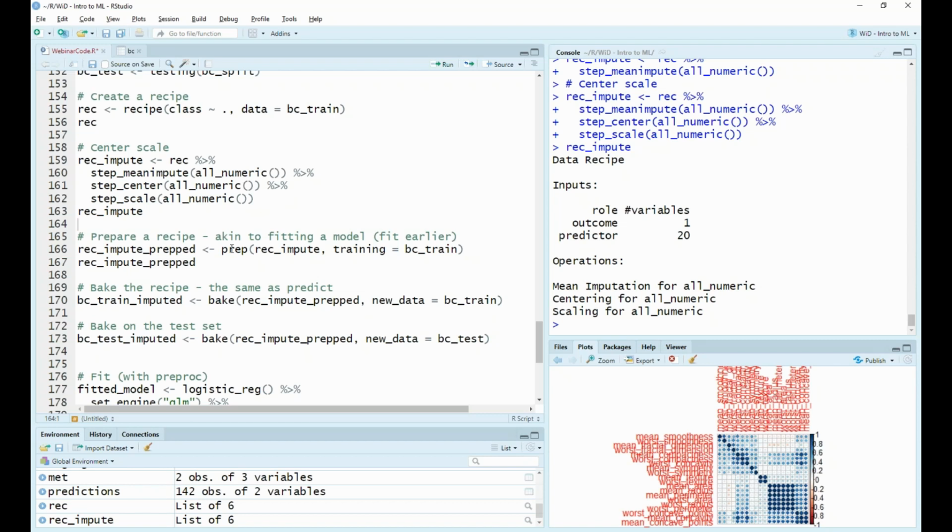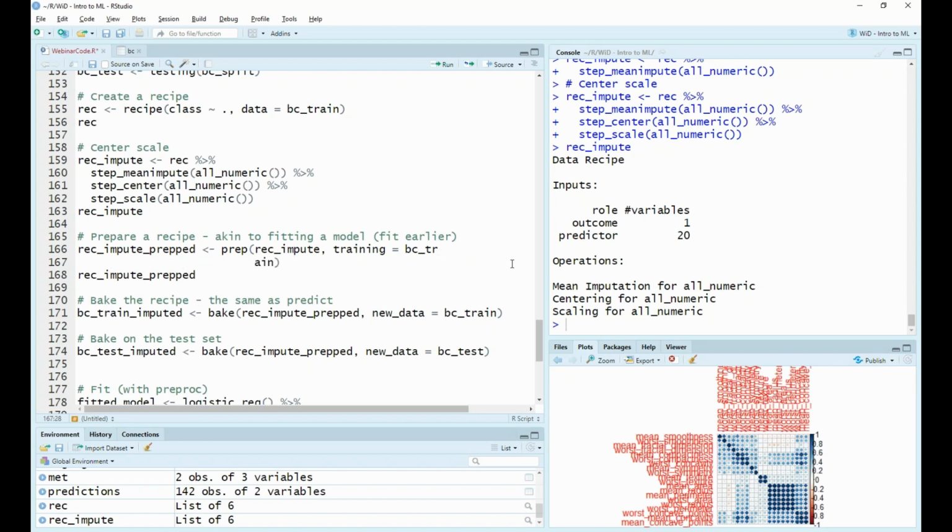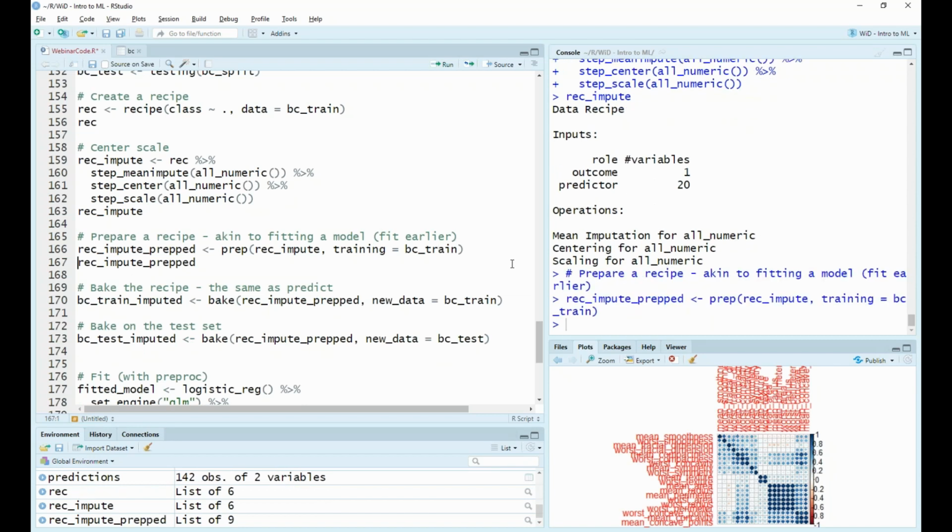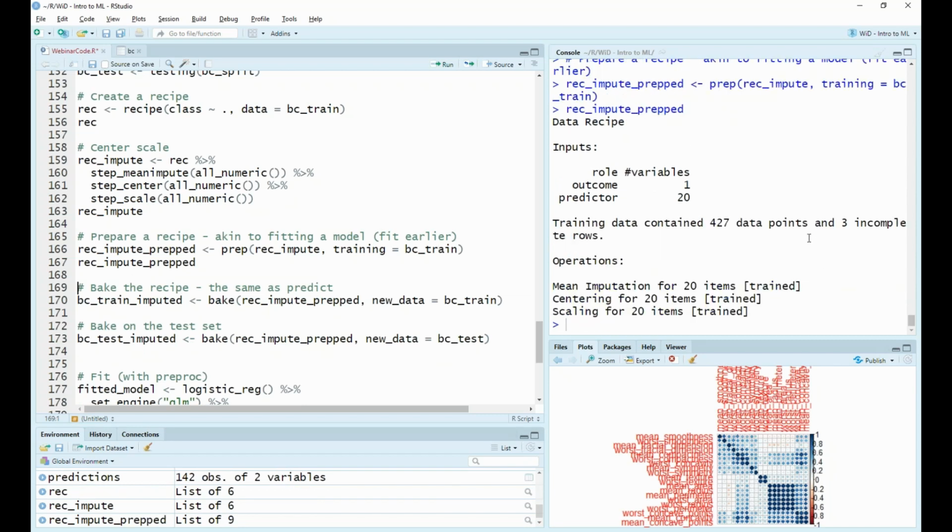So first we're going to prepare it. Preparing a recipe is akin to fitting our model. To do this, we're going to use a prep function, and we're going to provide the recipe that we specified, and then we're going to provide the training data set. Running this, we can see that we have performed this recipe onto our data. We've applied it to this training data set.